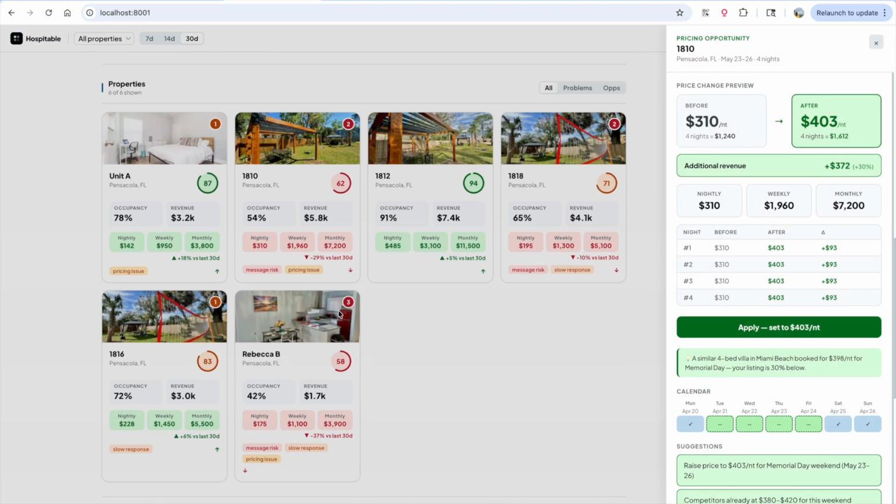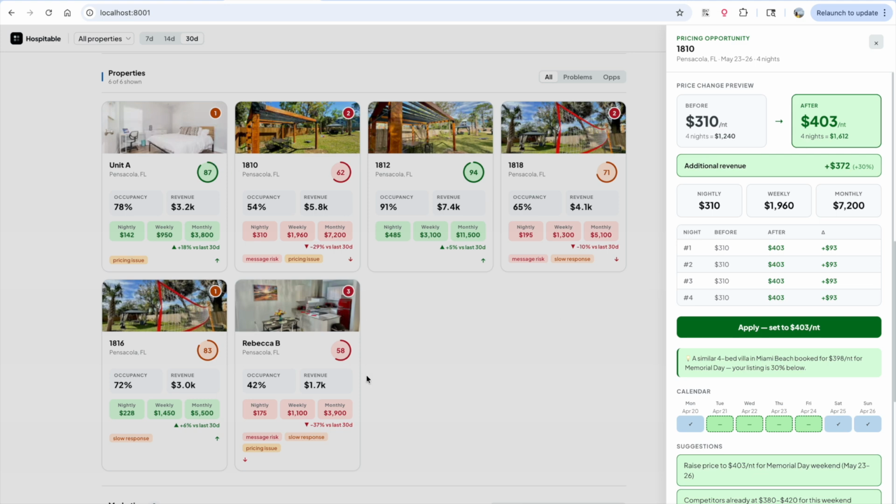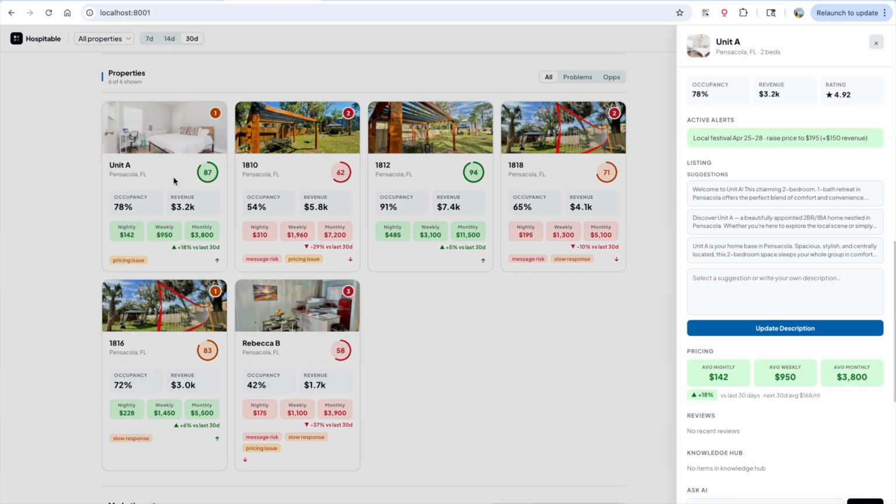So the next section, and actually, I'd just like to mention that all those properties are mine. I manage them, so this is already linked to the API and pulling some data and images. Not everything is connected, but this part already is.